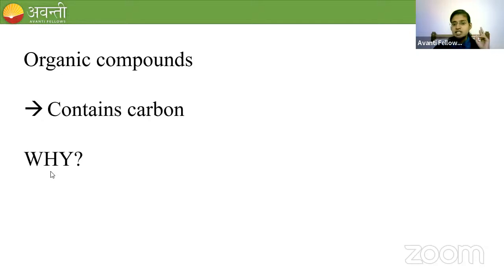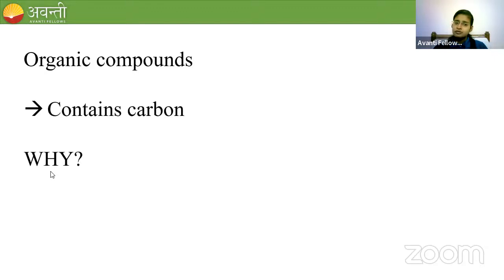One is catenation. Very good, students. Taushia, Ajmala, exactly correct. Catenation and tetravalency. Because of these two reasons, carbon is able to form n number of organic molecules, millions and billions of organic compounds.